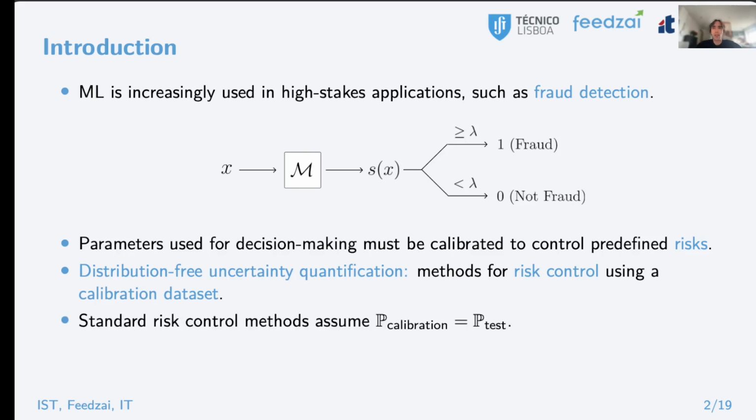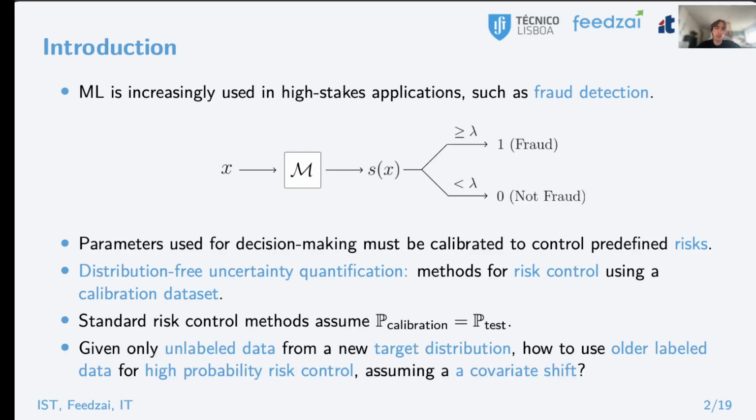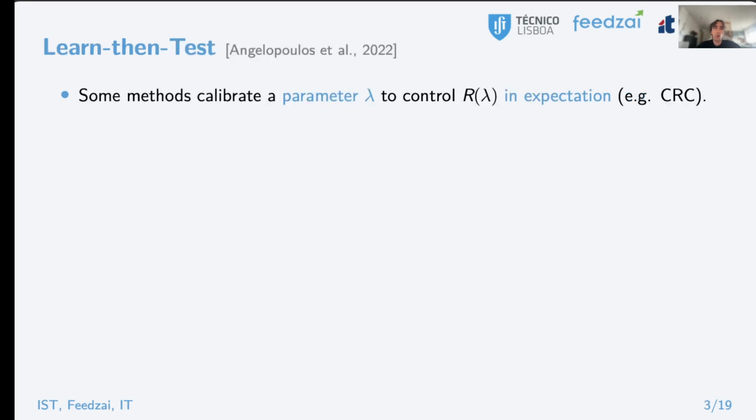However, standard methods assume that the calibration and test distributions are the same, but it is often the case that unlabeled data from new target distributions frequently arises, for example, when these systems are deployed to new settings. This begs the question of how we can use this older labeled data to perform calibration under the presence of a distribution shift, in particular a covariate shift. In this work, we address exactly this question, but we'll first do a quick overview on existing risk control techniques.